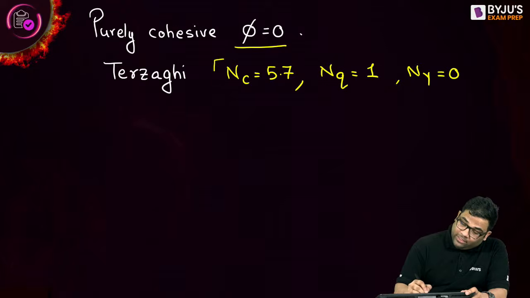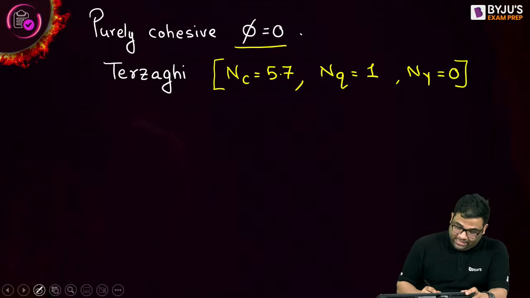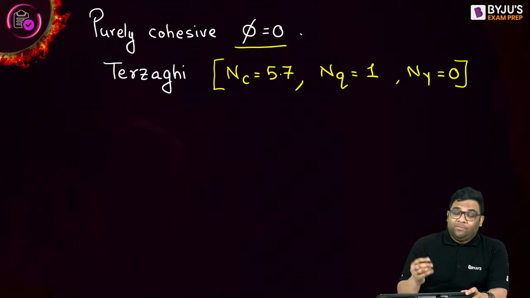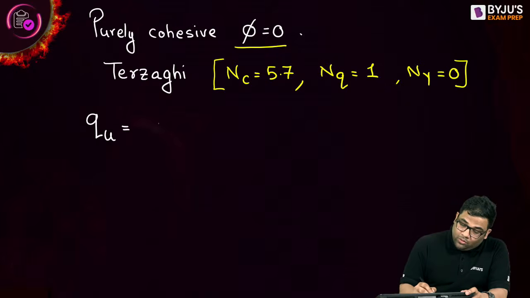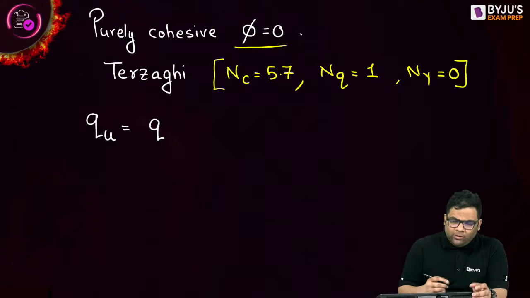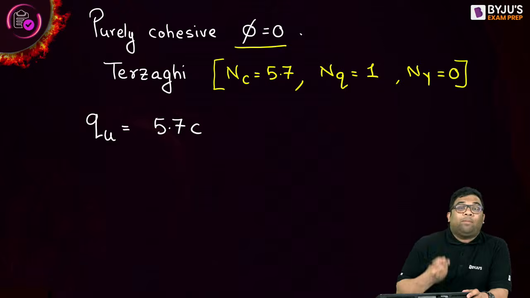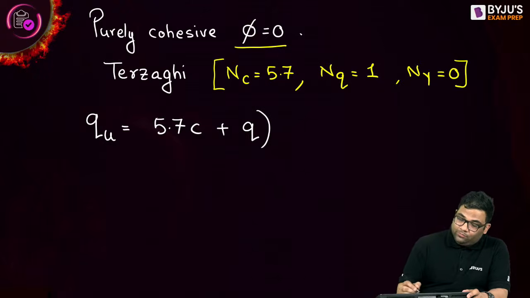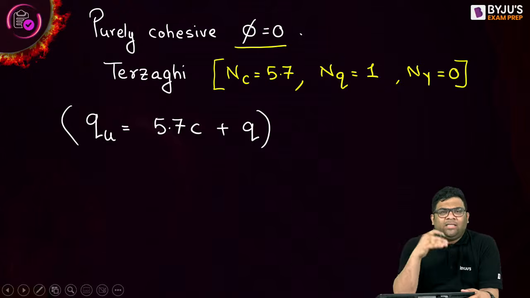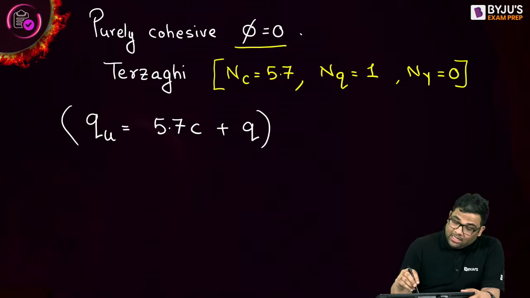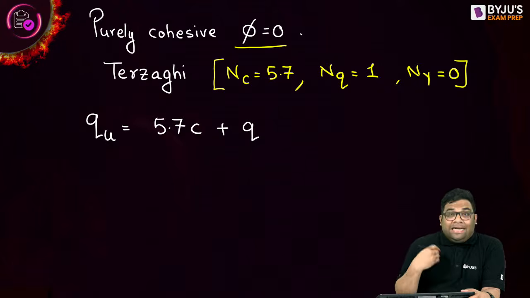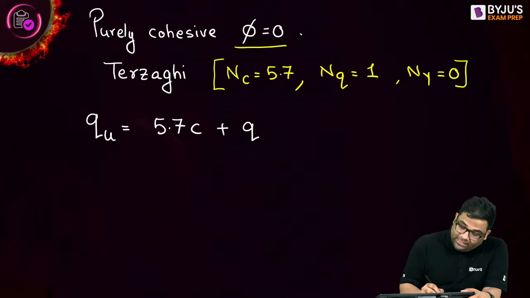This is for what? Purely cohesive soil. So you see N gamma is 0. When N gamma is 0, the third term will vanish, right? The third term will vanish and I will get q u is equal to only q. N Q is 1, so I get only q plus what? I will get N C, and N C will be 5.7. So 5.7 C plus what? Only q. Because N Q is 1 and N gamma is 0, the third term vanishes. Now, q u is what? q u is your ultimate bearing capacity. There is something known as what? Net ultimate bearing capacity. Is something known as what?